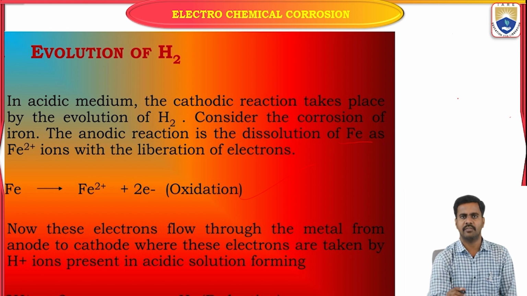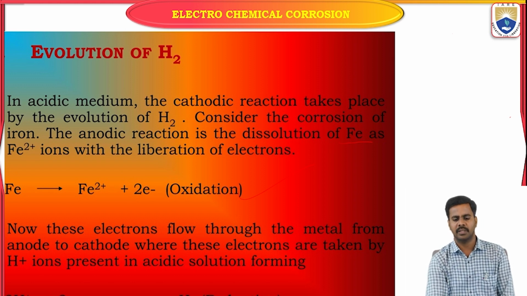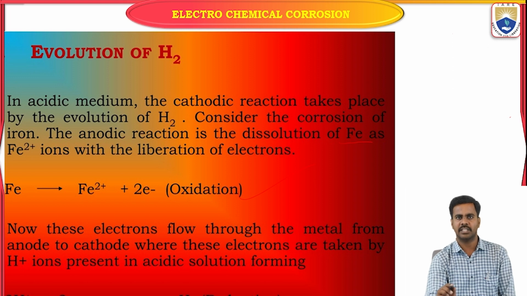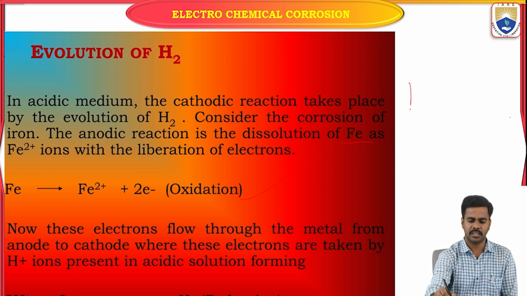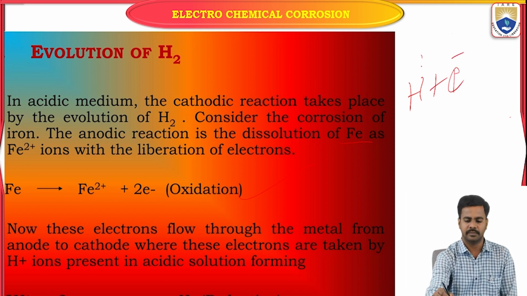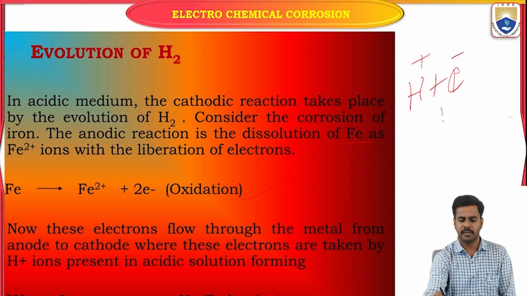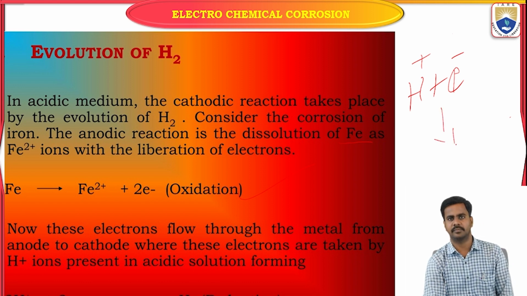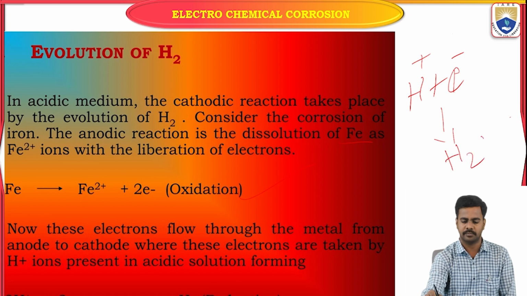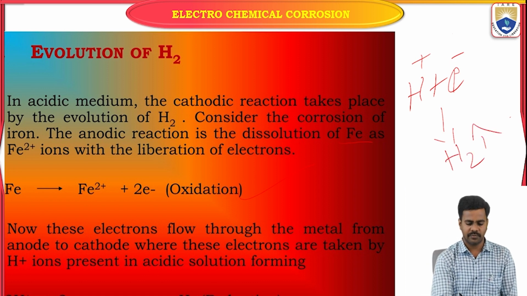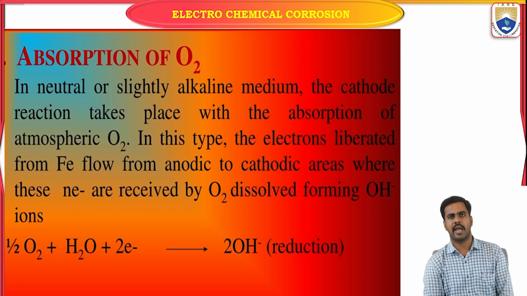Okay. So whatever electrons are formed at the anode move towards the cathode. That cathode, present in the acidic medium, reacts with the hydrogen ions present in the acidic medium and forms hydrogen gas. So that is the evolution of hydrogen. Next one is absorption of oxygen. This type of mechanism we can observe.